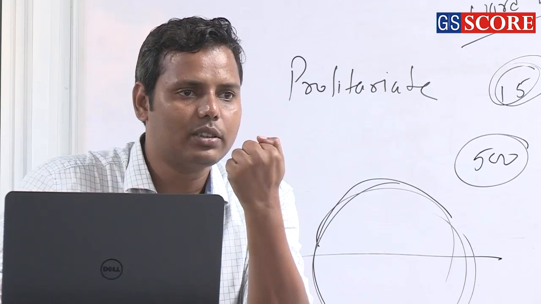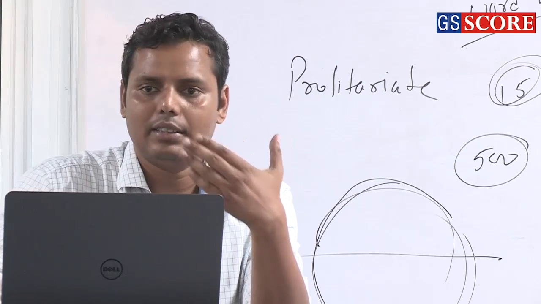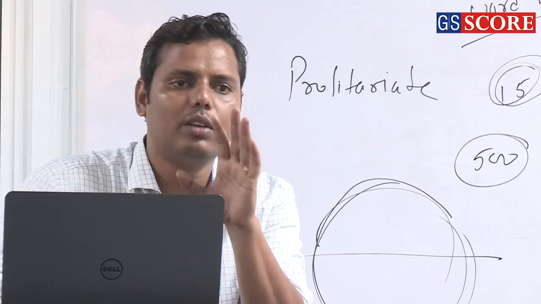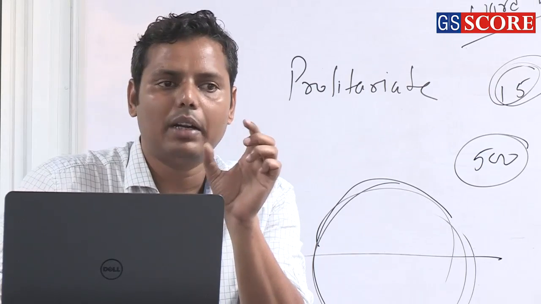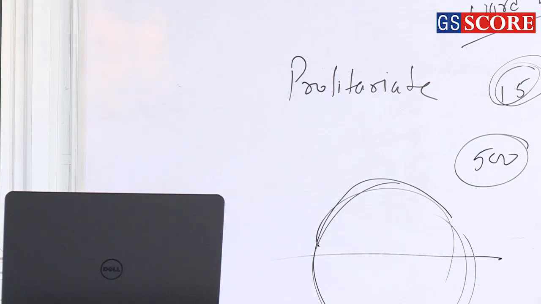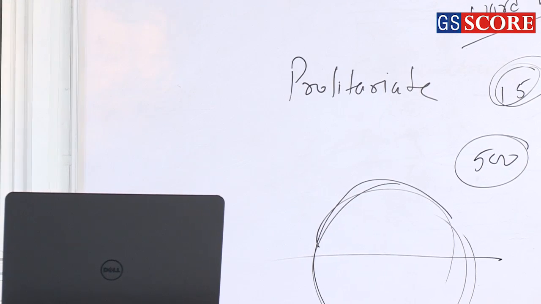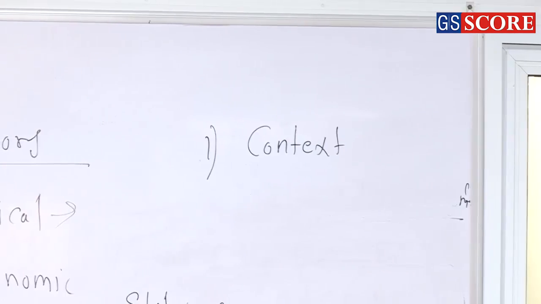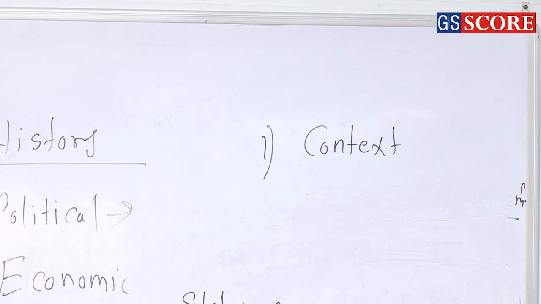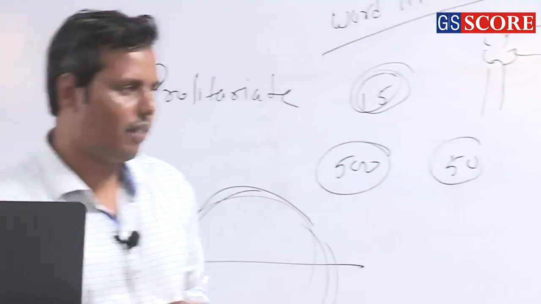So there you are supposed to write to understand the nature of the question first. It's not important to know who has given this particular statement, but at least you must understand the context of the statement. There's no need to write down that he has given a statement, but at least try to understand whether the statement has been given on the permanent settlement or the Cabinet Mission. These kinds of things you have to understand.